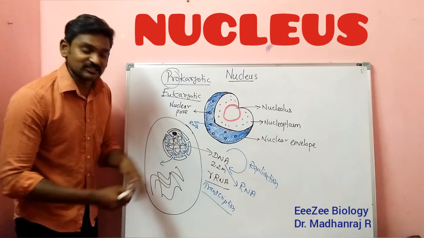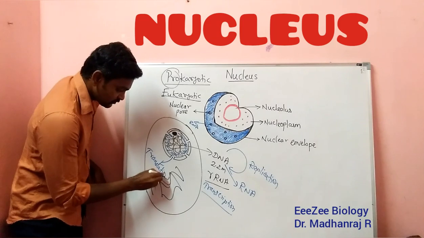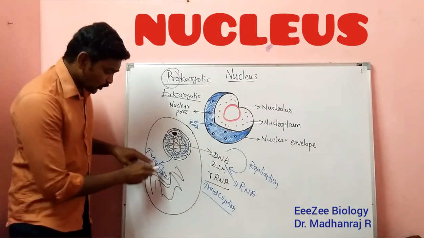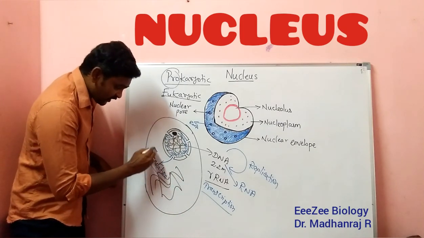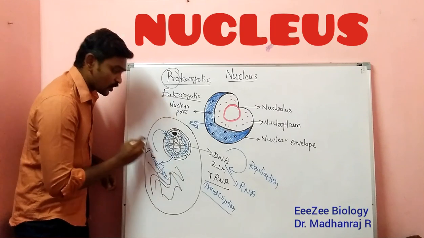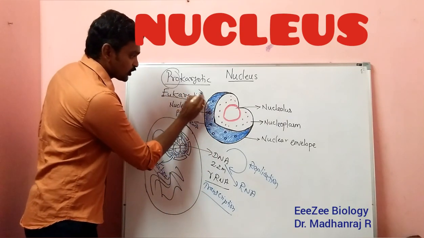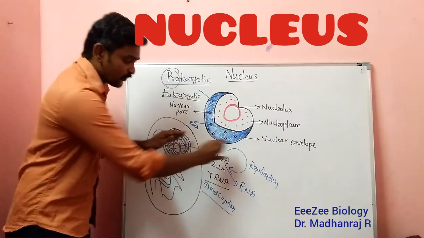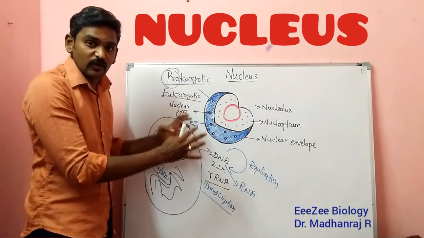Translation is the process called protein synthesis. So through translation only, proteins will be synthesized. After synthesis in the cytoplasm, the proteins travel and enter through the nuclear pore, going inside the nucleus to perform their function. So through these pores only, the proteins and enzymes enter the nucleus to perform all these functions. So this is the overview of the nucleus.